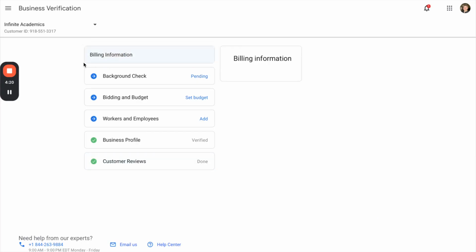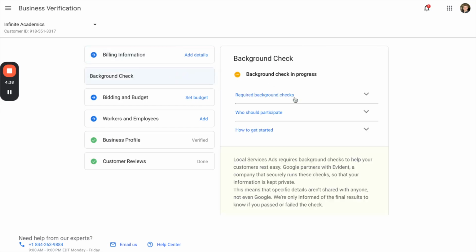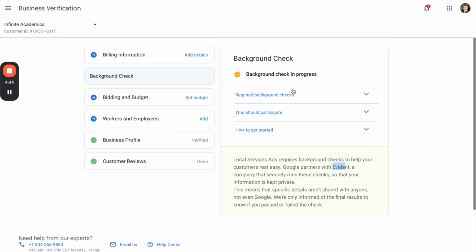Billing information, again, if you're already linked to a Google Ads account, it's probably going to automatically sync it here. Otherwise, if you are not linked to a Google Ads account or you haven't run Google Ads before, cool. This is where you enter your billing information. There'll be a little prompt right here that redirects you to the billing page. We can also upload our background check here. It's going to have you go through a third party called Evident. There will be a little button that says take me to Evident or whatever, and then it'll open a separate tab where you can start your background check.